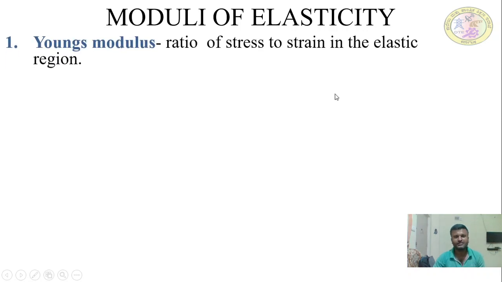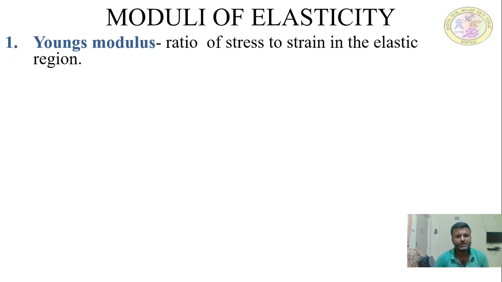Next, what are the elastic constants, and what are the relations between the elastic constants? By using Poisson's ratio we need to establish them. First of all we need to discuss the elastic constants. The first one is Young's modulus of elasticity. While discussing Poisson's ratio, I gave a brief introduction to Young's modulus of elasticity.